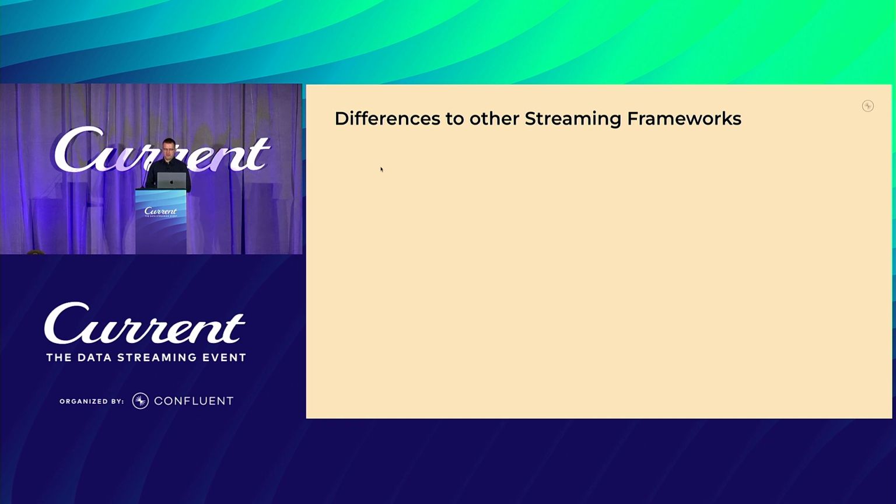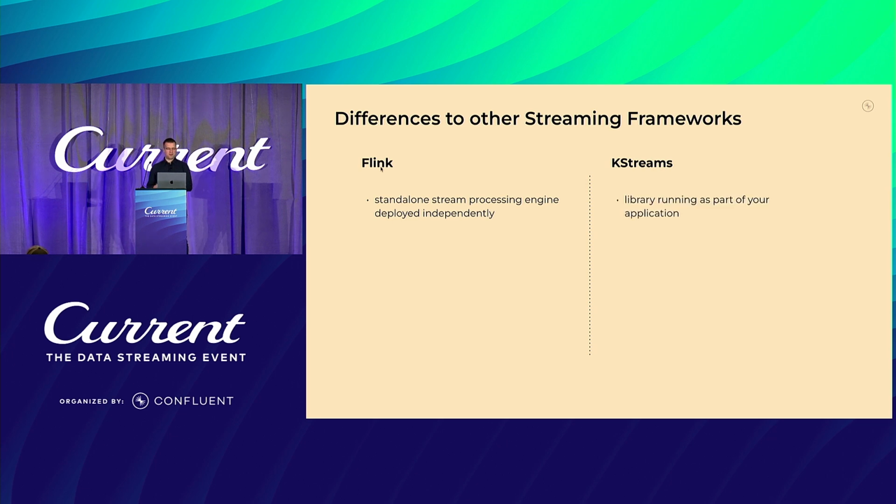All right, let's have a look at a few differences to other streaming frameworks. Well, most of the streaming concepts are shared between the common streaming frameworks. There are, however, details that differ. Here I want to focus on the difference between Flink and K-Streams, but they're similar also for others. Flink, for example, as you now know, is a standalone stream processing engine, and that one is deployed independently from your application that is using the data. K-Streams, on the other hand, is a library that is running as part of your application.